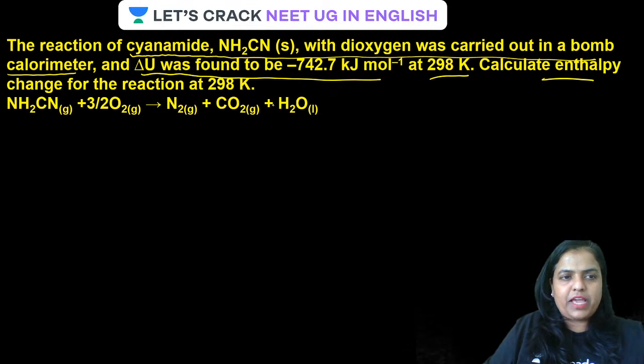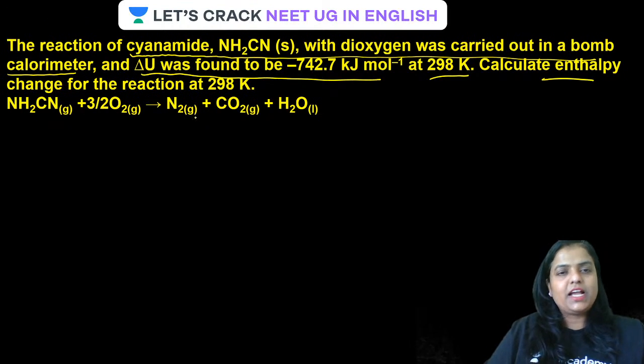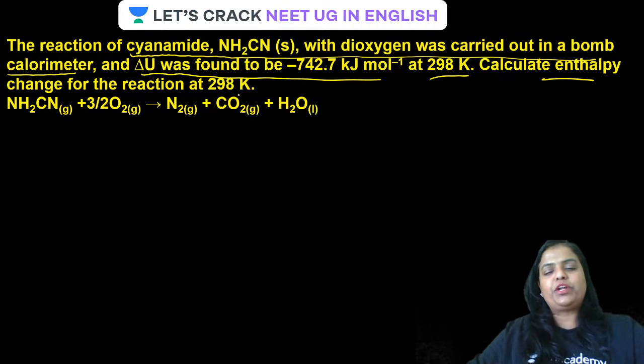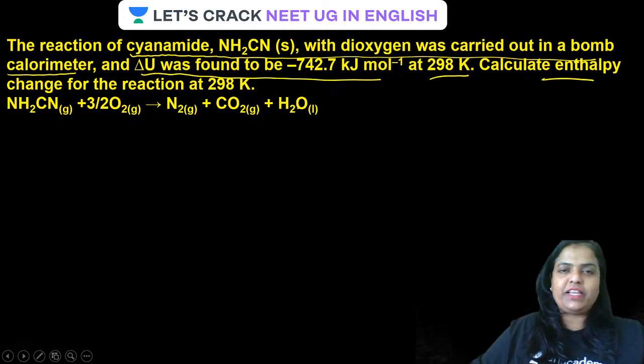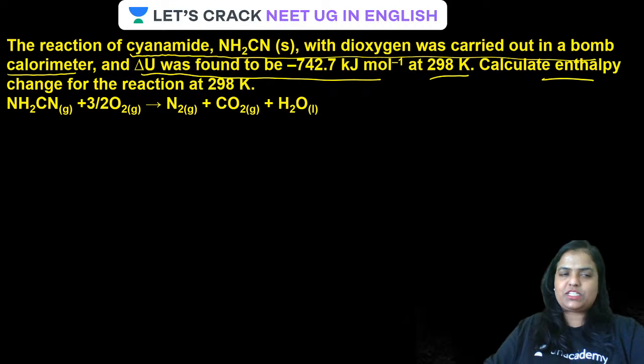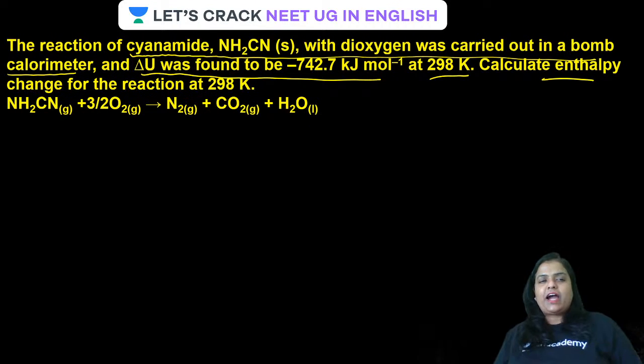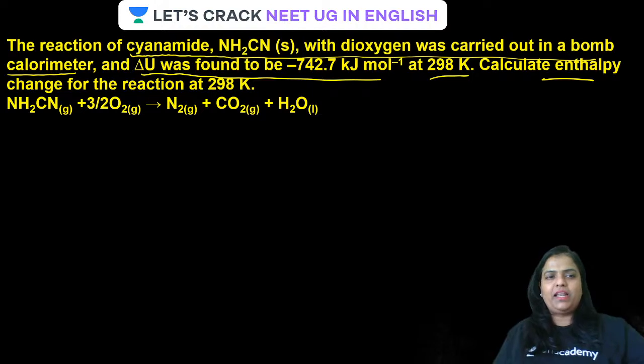Cyanamide undergoes combustion because it reacts with oxygen. All the nitrogen converts into nitrogen gas, carbon gets converted into CO2, and hydrogen gets converted into water, as shown on the screen. And the reaction is very well balanced.